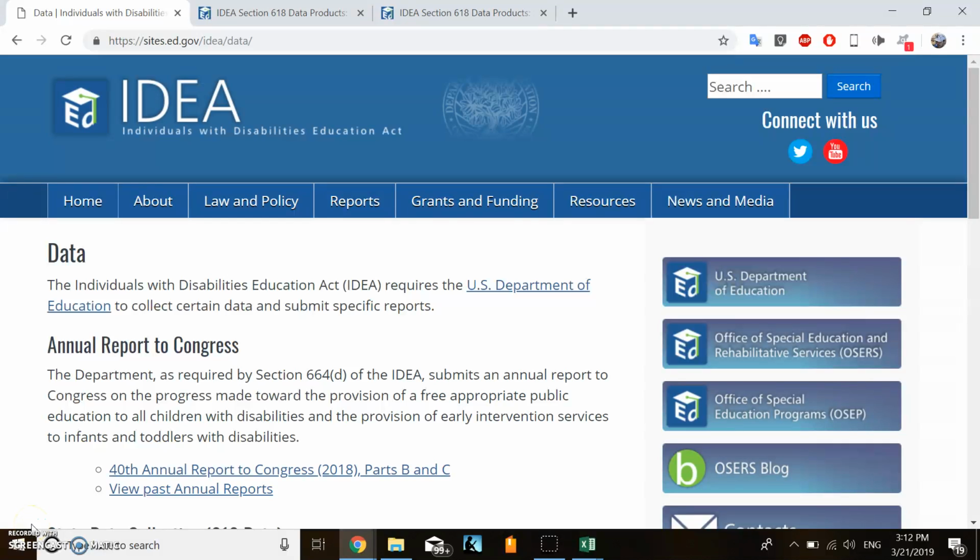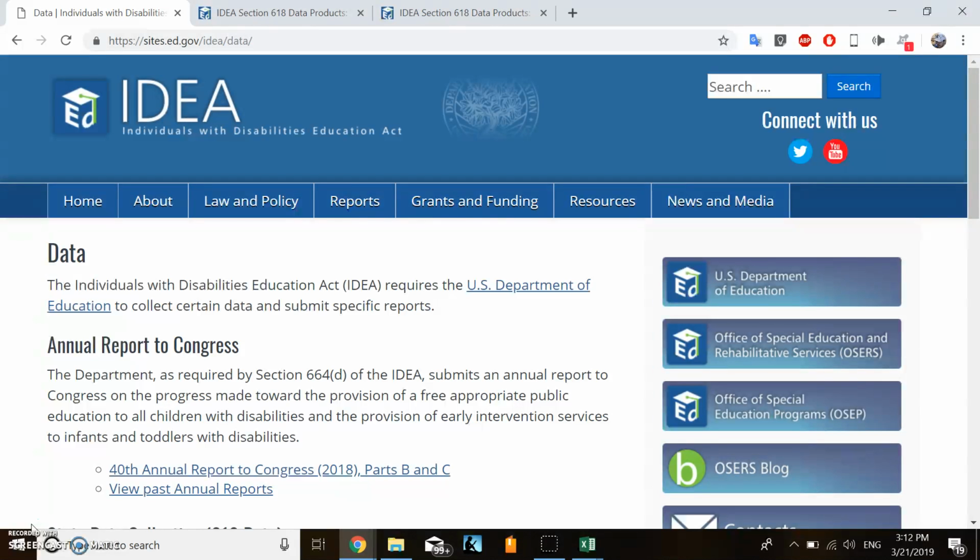IDEA, or the Individuals with Disabilities Education Act, is a law that has undergone many revisions. It was originally known as the Education for All Handicapped Children Act, which was passed in 1975. IDEA was reauthorized in 2004, and it has most recently been amended in 2015 and states that disability is a natural part of the human experience and in no way diminishes the right of individuals to participate in or contribute